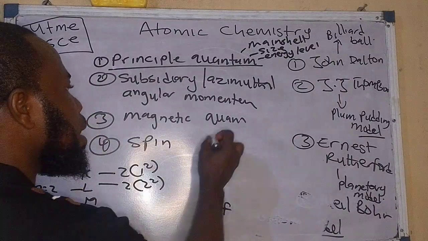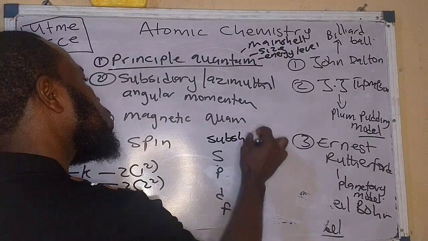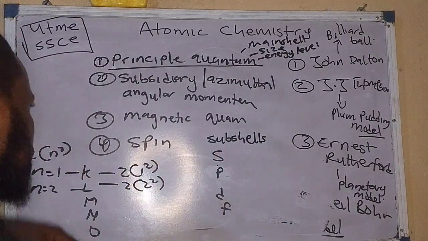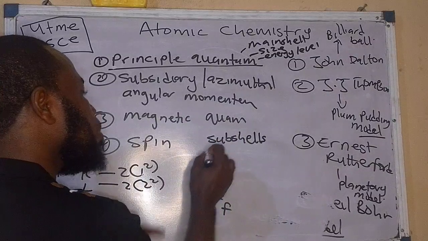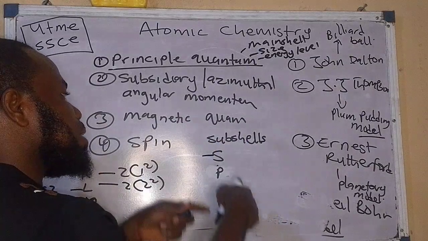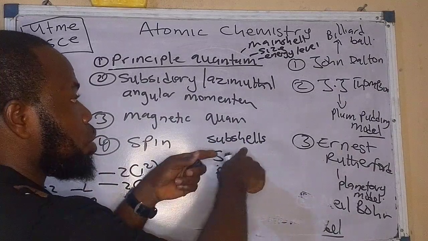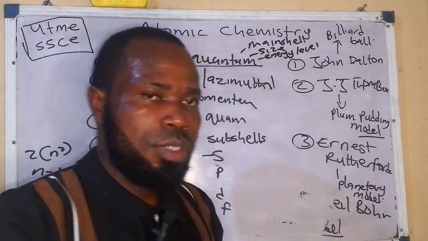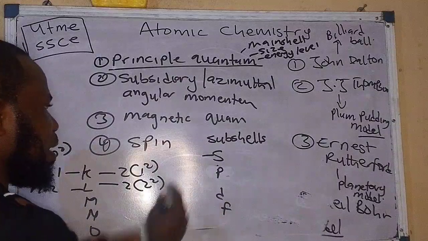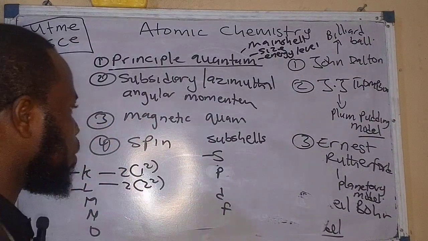Now, these are regarded as what? As subshells, while these ones are regarded as what? As main shells. Now, the maximum number of electrons that this can carry is determined by the orbitals that are found inside. So a shell actually contains one or more what? Orbitals. Now, look at it very quickly.